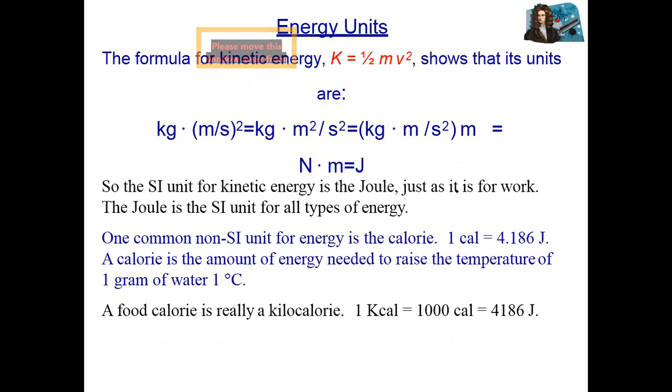Although there are different units for energy, joules, in calories, we use calories and kilocalories, where 1 calorie is equal to what? 4.186 joule. 1 kilocalorie means 1000 calories. These are other derived units for energy.